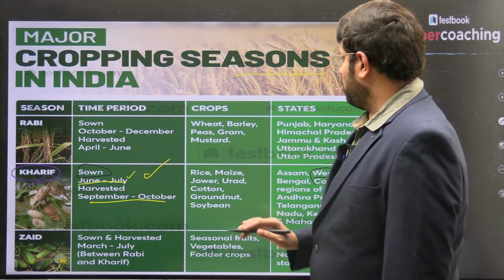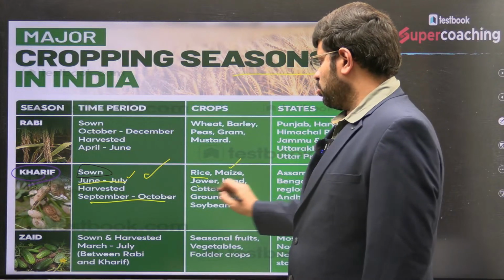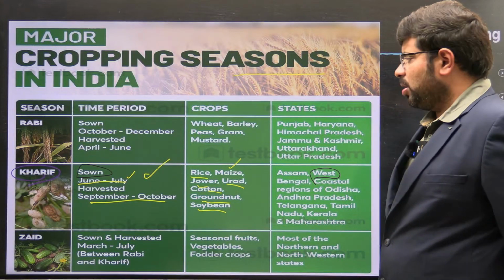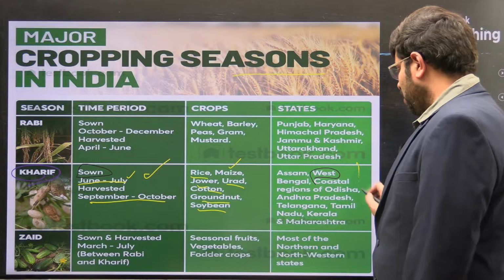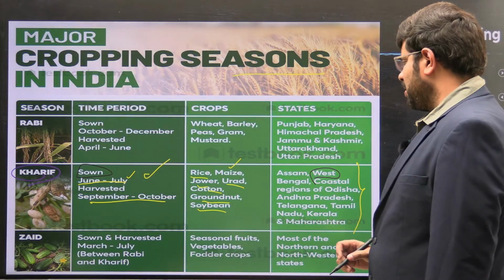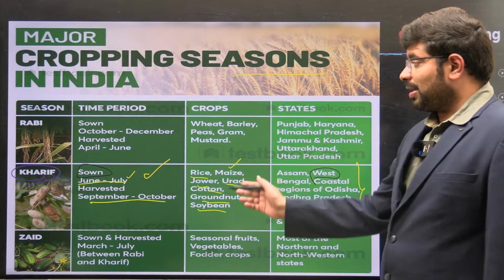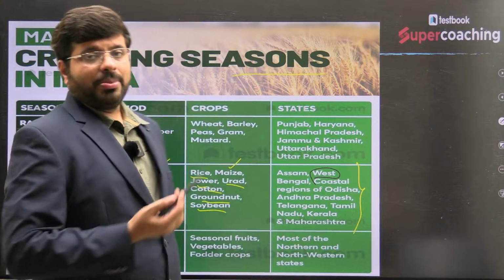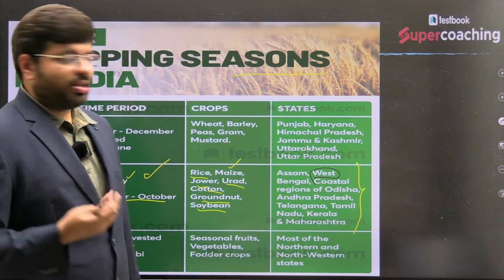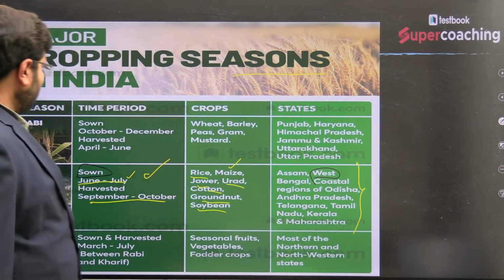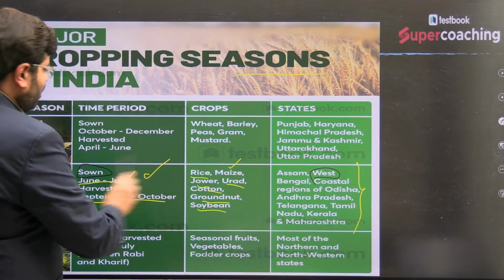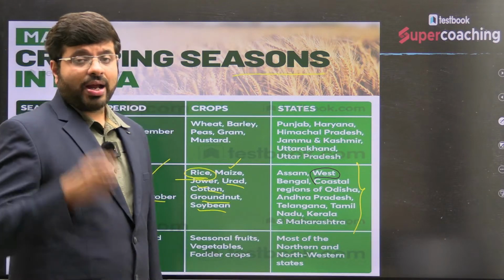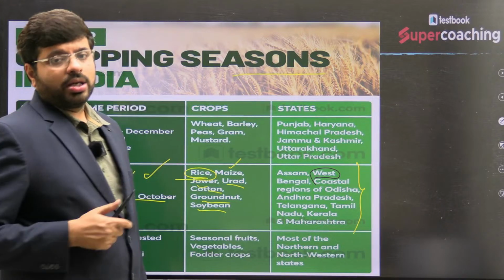The majority of the crops grown here are rice, maize, jowar, urad, cotton, groundnut, soybean. Right. This is the majority. Usually the typical area is the entire country. You can also see that rice is grown in the regions of the Ganga plains, around Punjab, Haryana, Yamuna, all such areas. Rice is grown in northern India along with many parts of India. In fact, rice is the most important crop of the Kharif season.